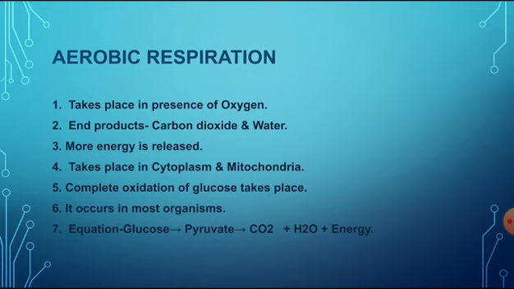Here in this equation, we can see that the glucose gets converted into pyruvate, and this conversion of glucose into pyruvate is referred as glycolysis, and this pyruvate gets converted into carbon dioxide, water, and energy, and this conversion of pyruvate is referred as Krebs cycle.